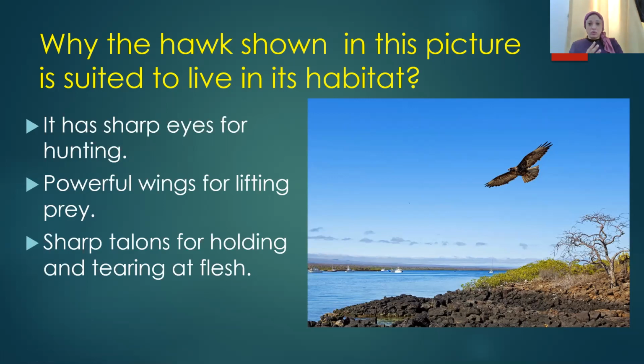If you have this question, it is the same for the eagle or any predator bird. Most of the predator birds, eagle and hawk, how are they adapted to live in their places? They have sharp eyes for hunting, powerful wings for lifting the prey, and sharp talons for holding and tearing the flesh.